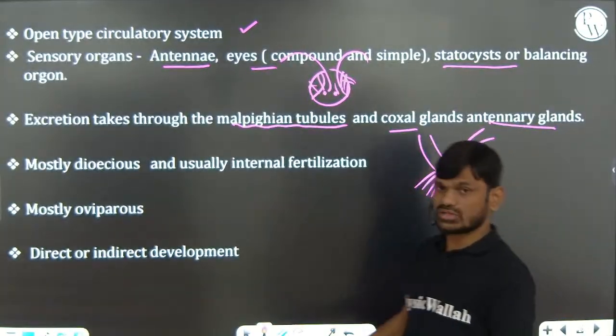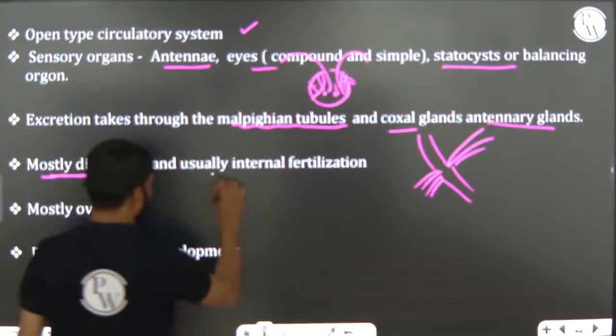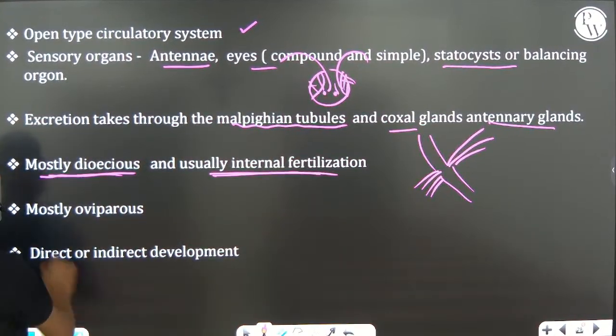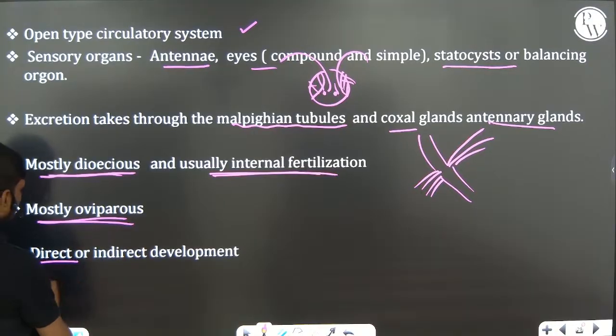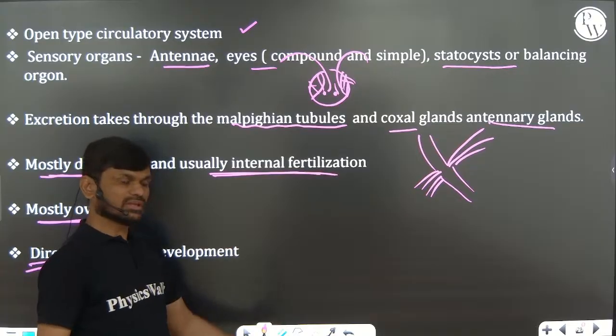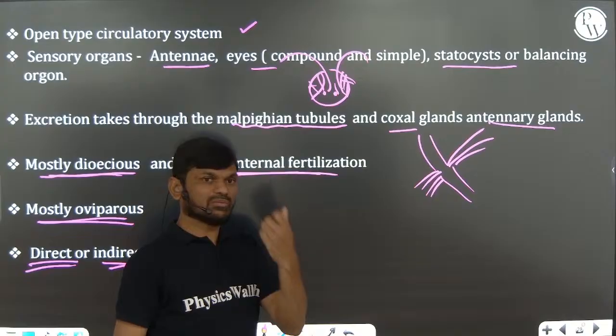Antennary gland and coxal gland are also present in Crustacea. Mostly dioecious animals, usually internal fertilization, important. Mostly oviparous, with direct or indirect development, that means a larval stage. Some can give birth also. Example, scorpion can give birth to young ones.